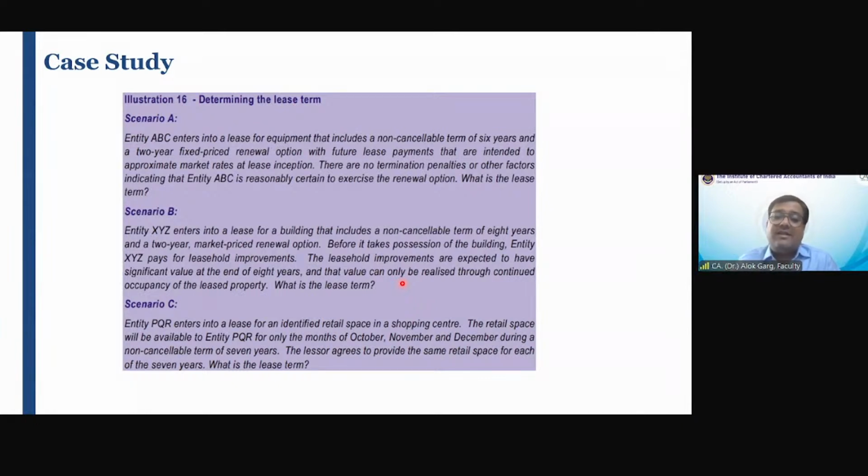Whether we will consider this 2-year optional renewal period? Yes, sir. Okay. So it is 8 + 2. Okay. So 10 years is the lease period.